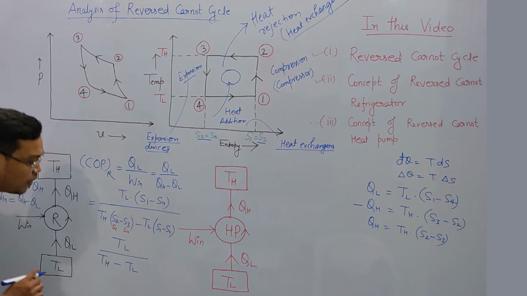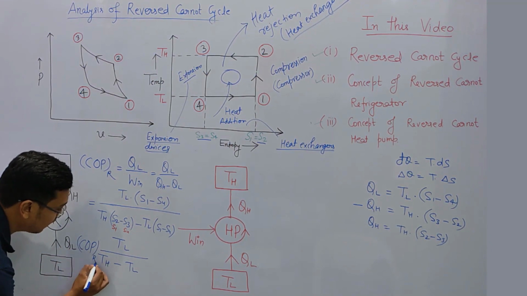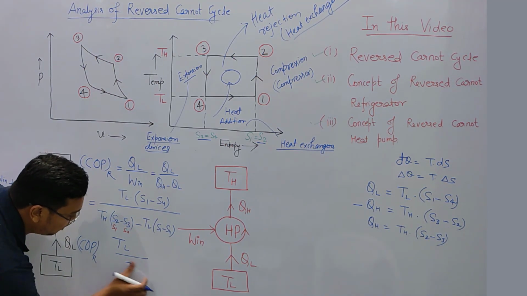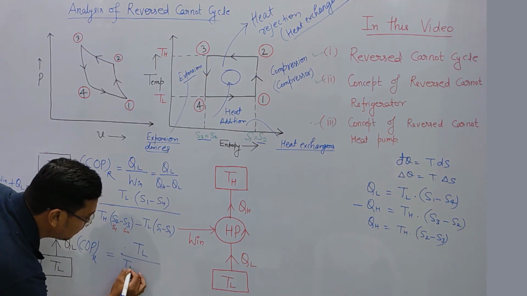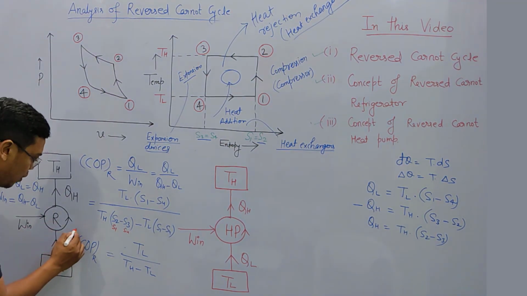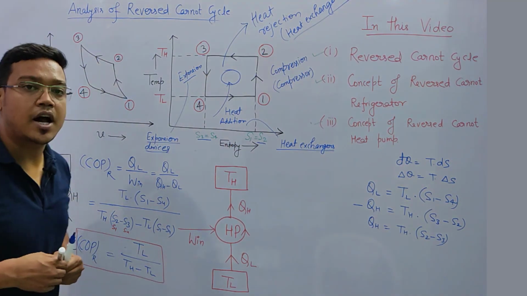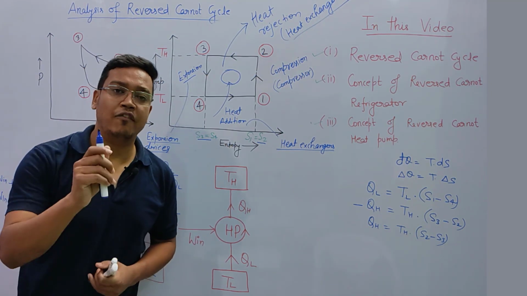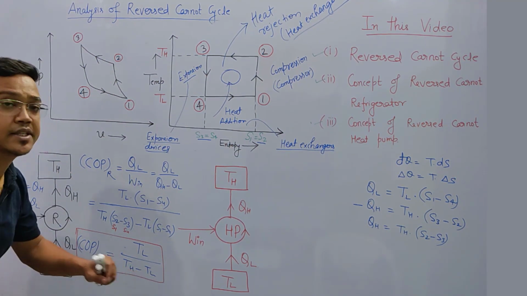So this is the COP of refrigerator. This shall be the COP of refrigerator, TL divided by TH minus TL. Okay friends, this is the COP of refrigerator which is working in a reverse Carnot cycle. You have to remember this. If a refrigerator is working in a reverse Carnot cycle, then COP shall be TL divided by TH minus TL.